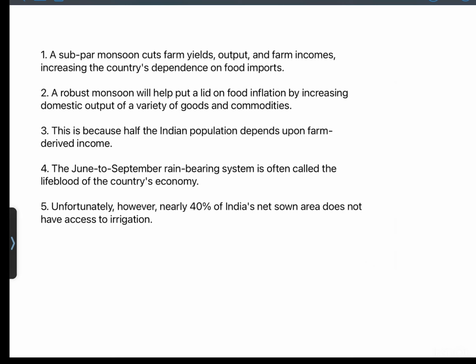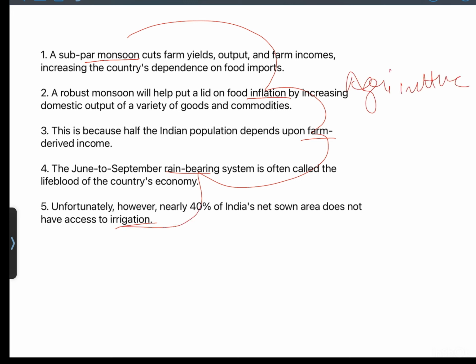Hello everybody. So when we have a question of parajumble in front of us, the first thing that you should judge is the theme of the given question. If I randomly look into the various sentences, you will see that a few things are common like monsoon, inflation, farming, rain, and irrigation. You see, these words are somewhere connected. If I say that this topic is dealing somewhere with agriculture and its dependence on rain, right? So first we should locate the theme, right?